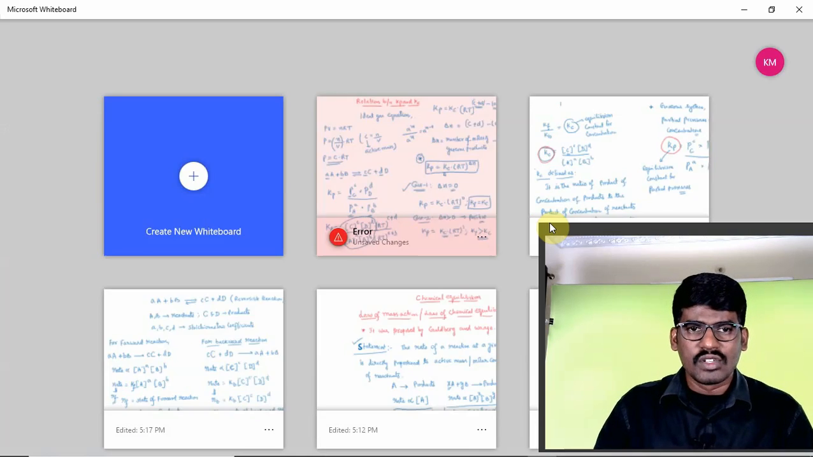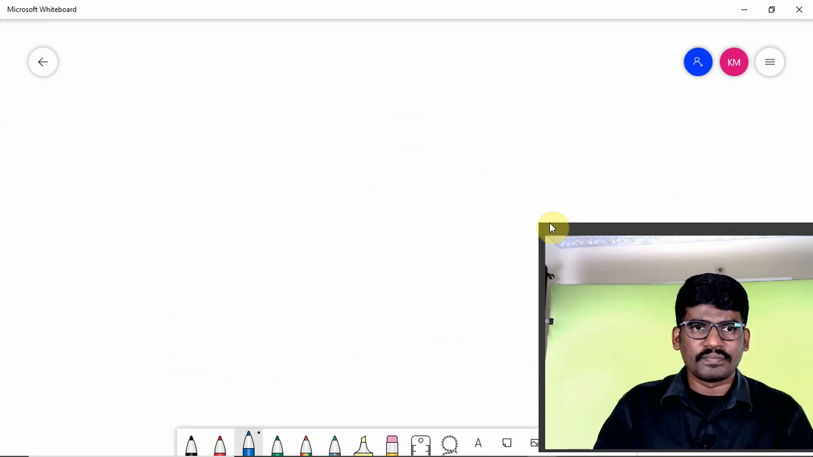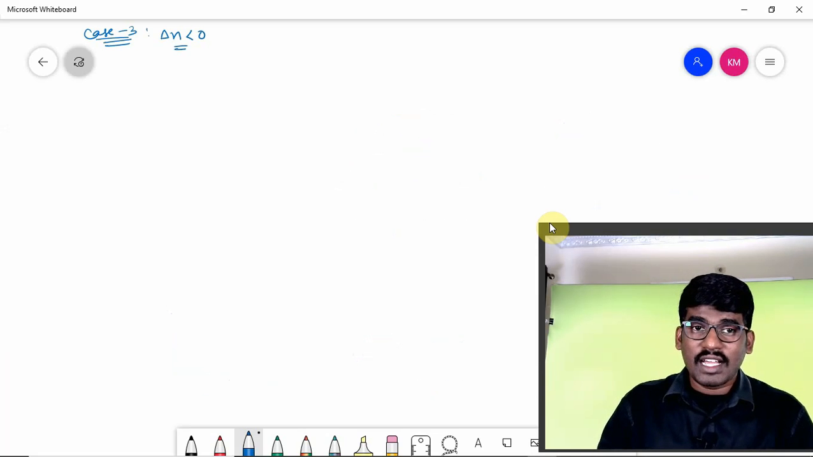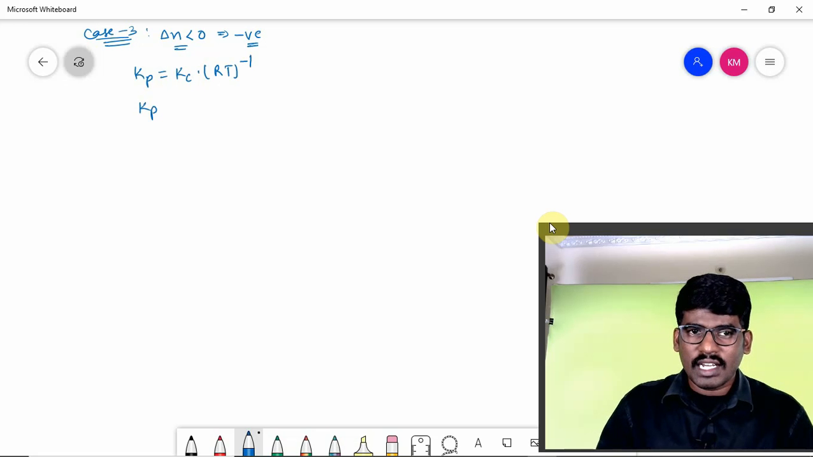So now let's take case 3. Case 3, if you observe it, delta n less than 0. So if delta n is less than 0, that can be taken as negative. Then if it is negative, Kp is equal to Kc into (RT) whole raised to minus 1. So that can be taken as Kp is equal to Kc into (RT) raised to minus 1, which means 1 by RT. That means Kp value will be Kc upon RT. That means Kp value will be less than Kc.